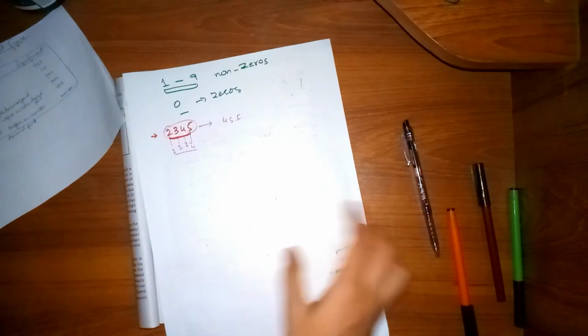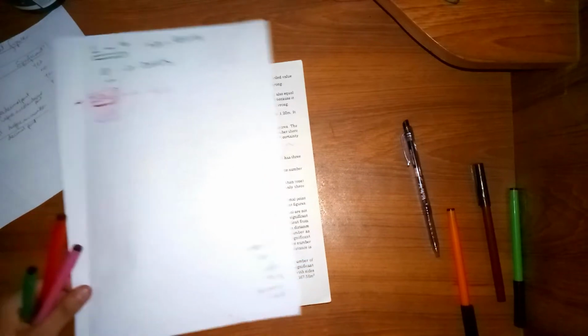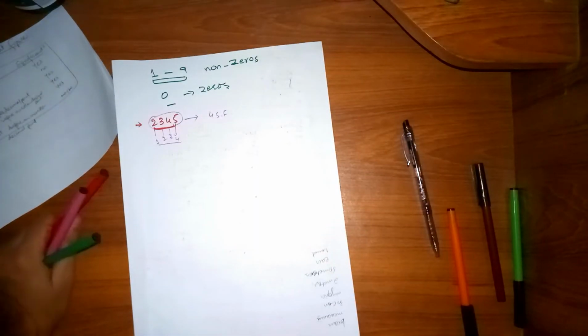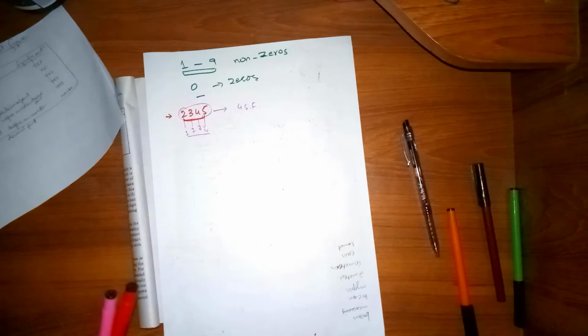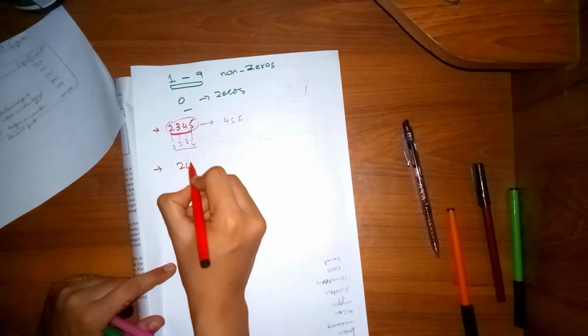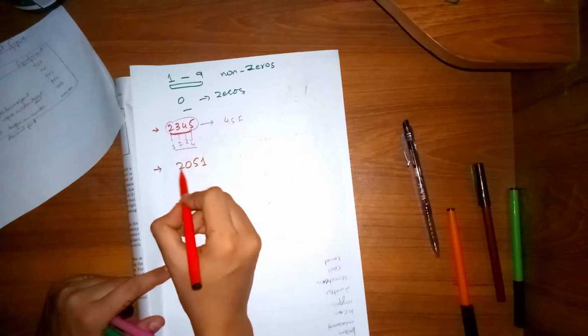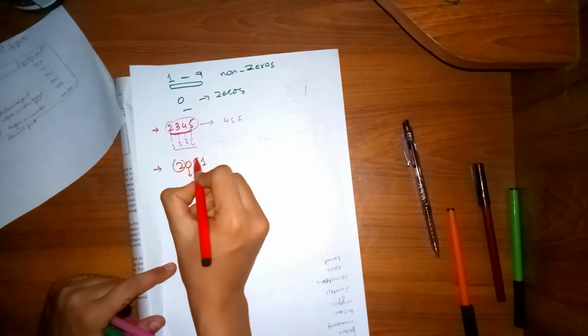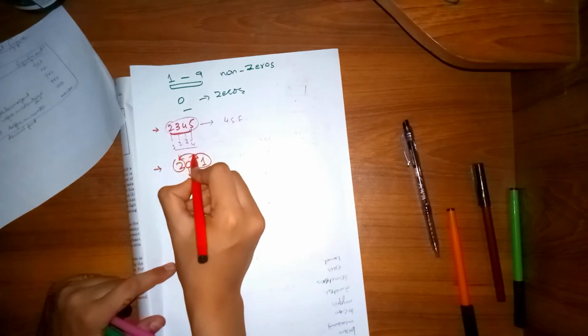Fine. So the next rule says that zeros between non-zero digits, listen carefully, zeros between non-zero digits are significant. Like if I am taking a number 2051, the zero between the non-zeros is significant.